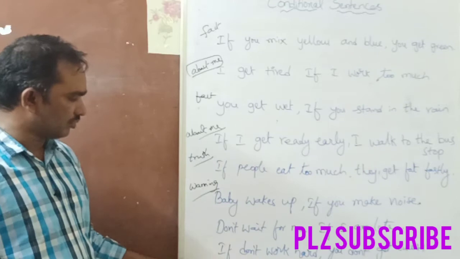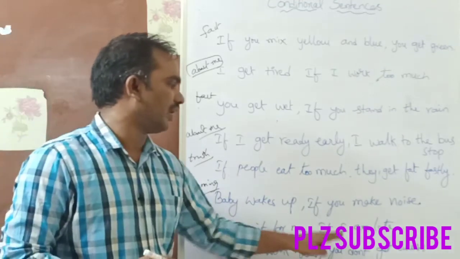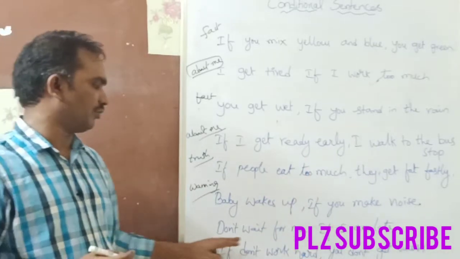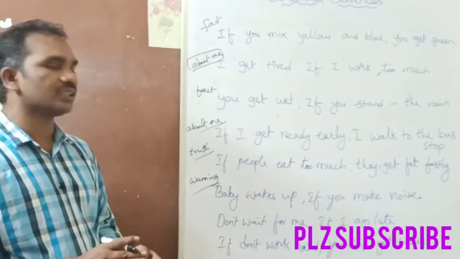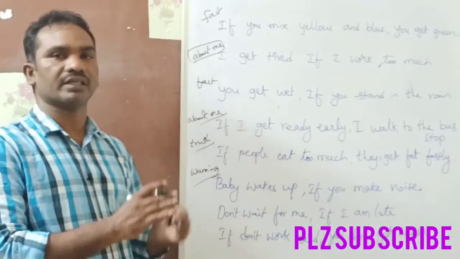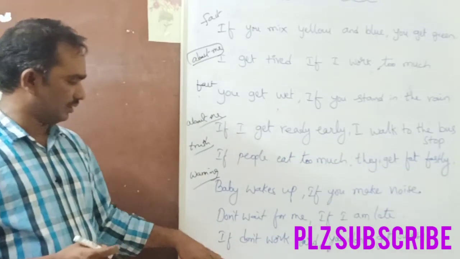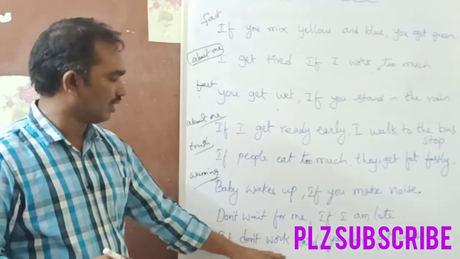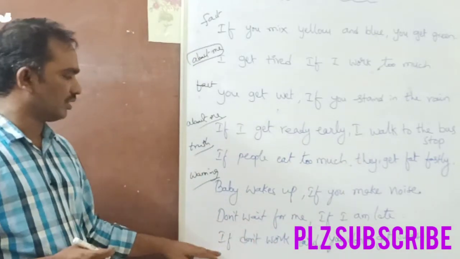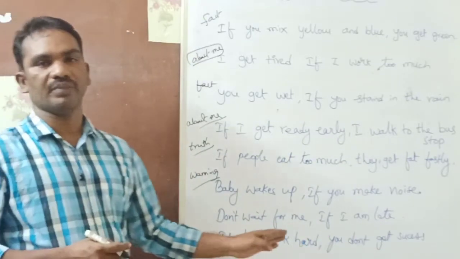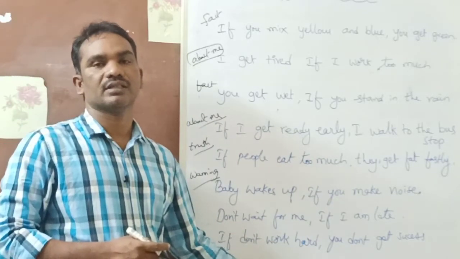The next two sentences are about instructions. Don't wait for me if I am late. This is an instruction to a subordinate, or an instruction to your friends, etc. In the same way, next one, if you don't work hard, you don't get success. This can be a warning, or it can be a suggestion.